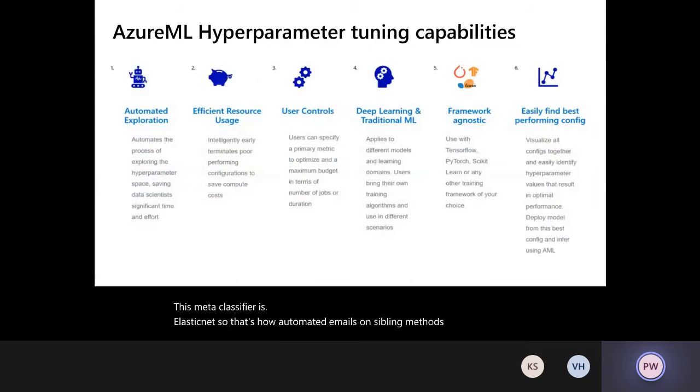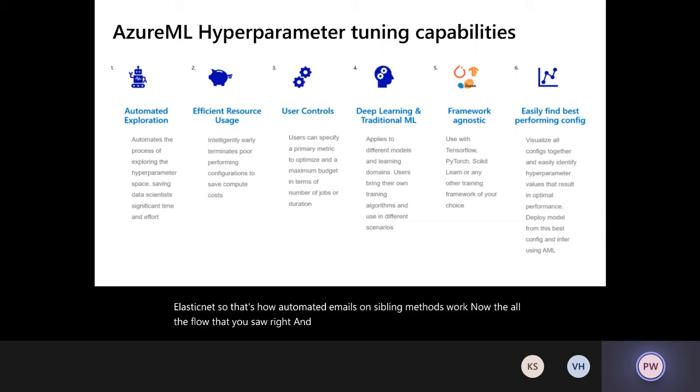Now, all the flow that you saw, right? We spoke about feature engineering, algorithms, and parameters. A lot of times, data scientists have built their own feature engineering. They also selected a certain set of algorithms that they want to apply. And now all that is required is they just want to tune hyperparameters.